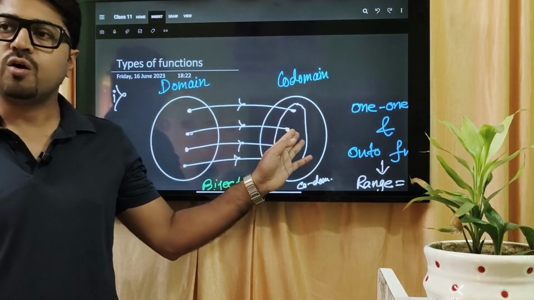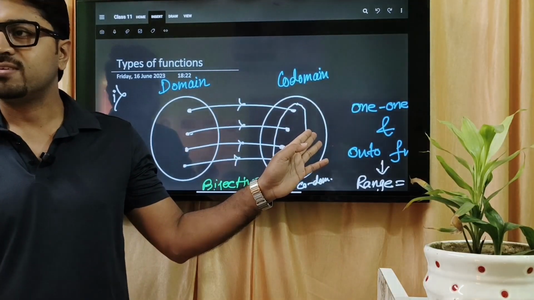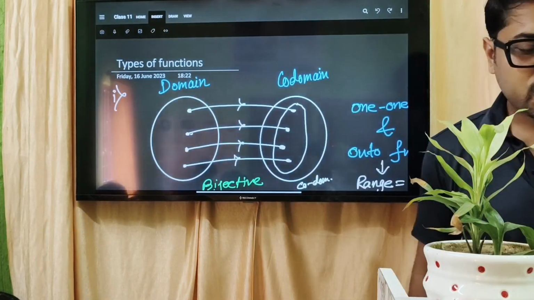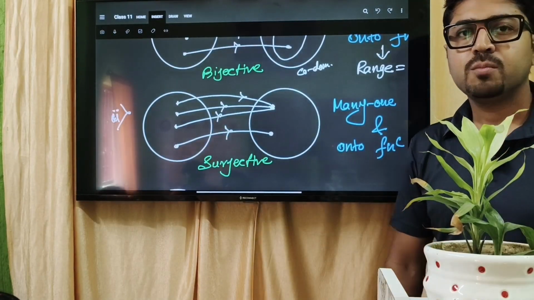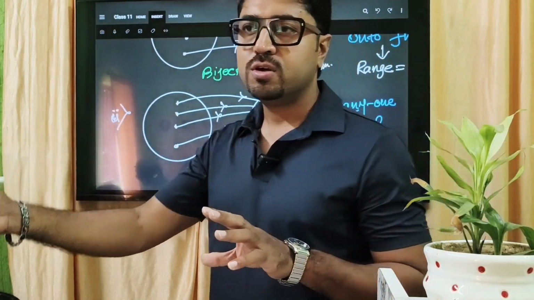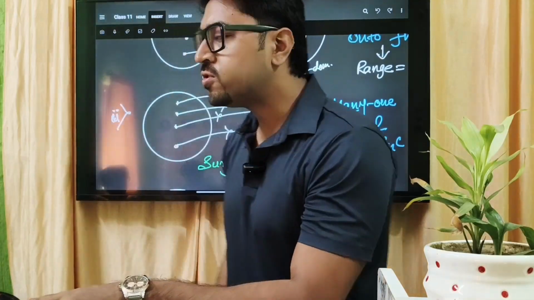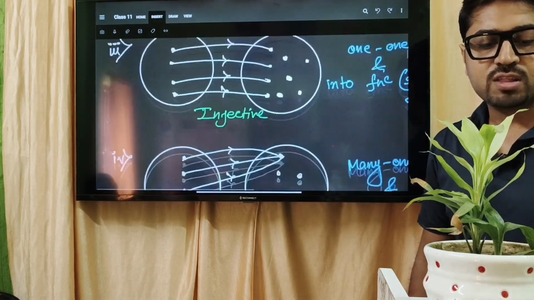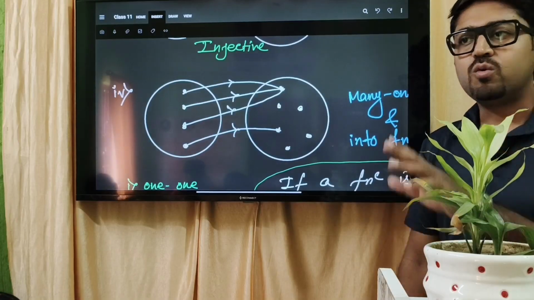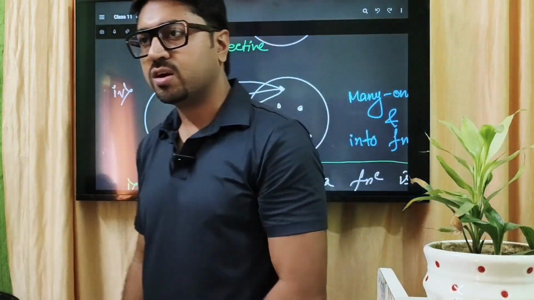Codomain can be clean or can have garbage. The other one is many-one. Many-one means many elements to one output. In many-one also, the codomain can be neat and clean or can have some extra elements. So one-one function and many-one function are understood, correct?